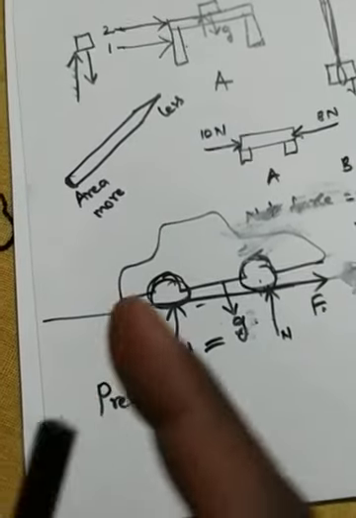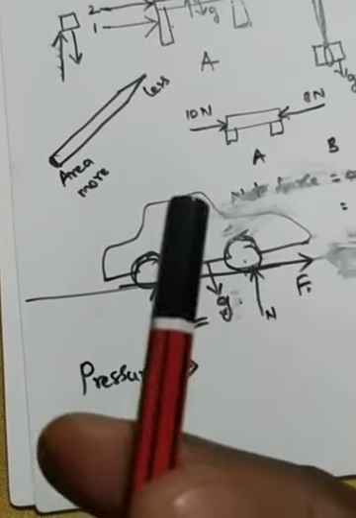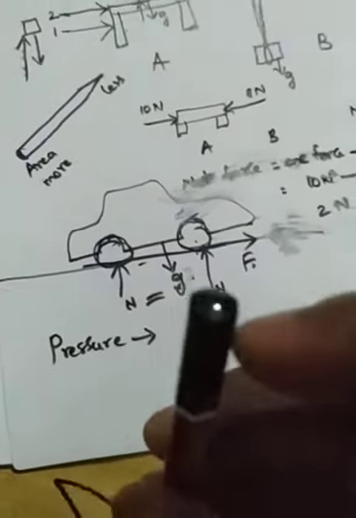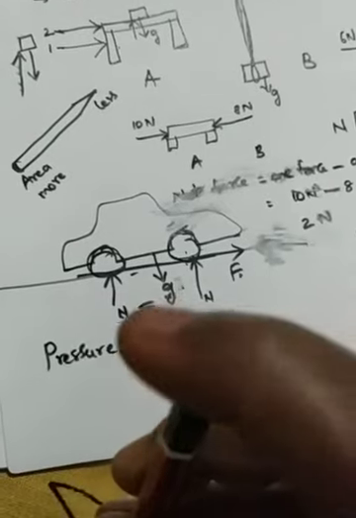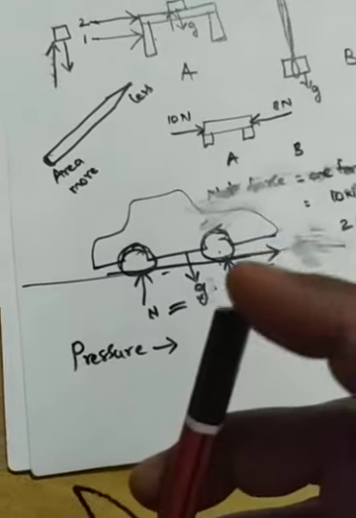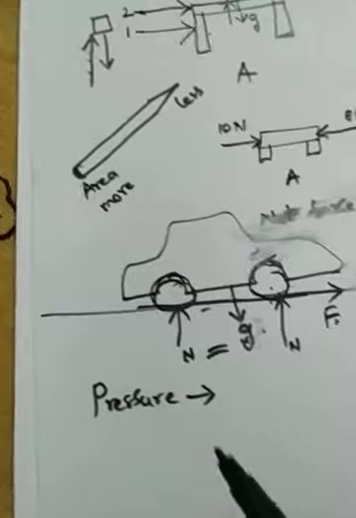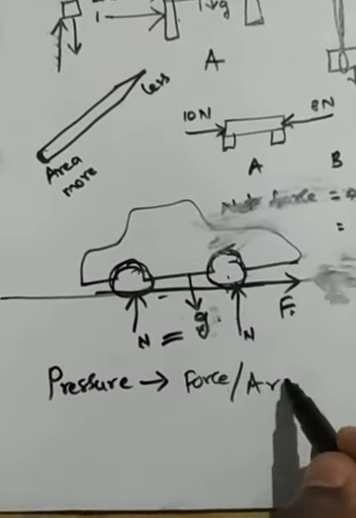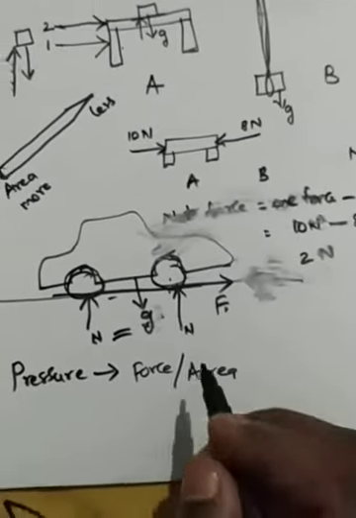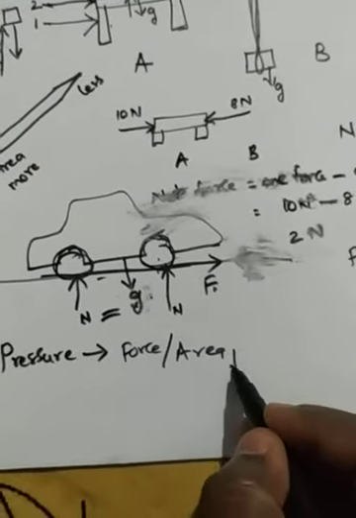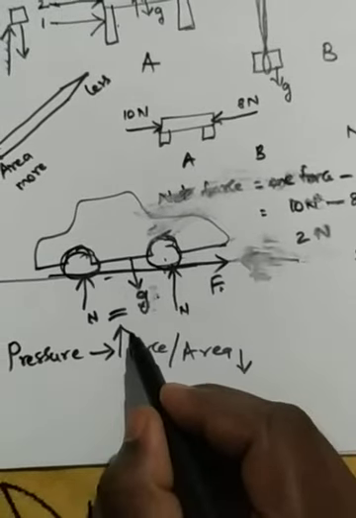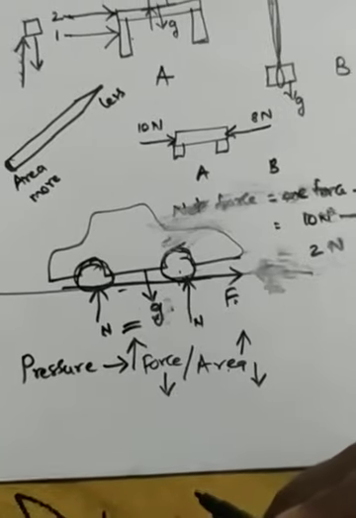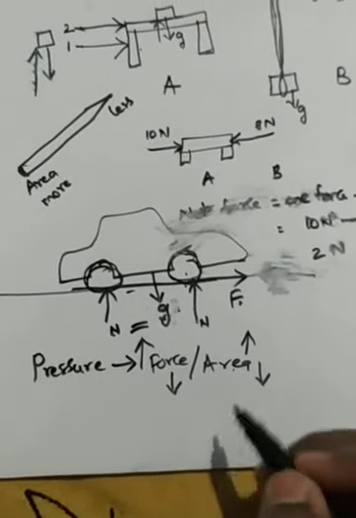But when you see this blunt side, the force I am applying on this pencil will be spread throughout this complete area. So the area is more, so automatically the pressure will be less. So the pressure formula is equal to force by area. That means when area is less, pressure will be more. When area is more, pressure will be less. Understood, children? Force by area.